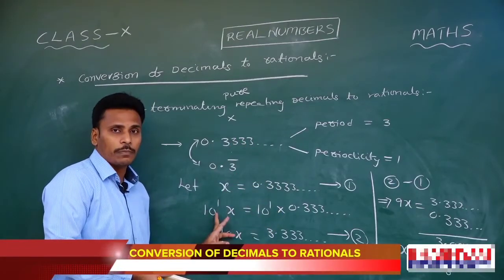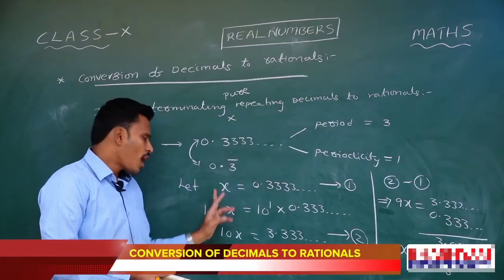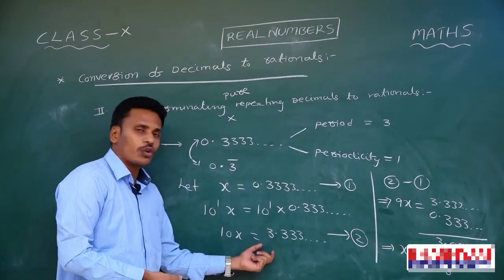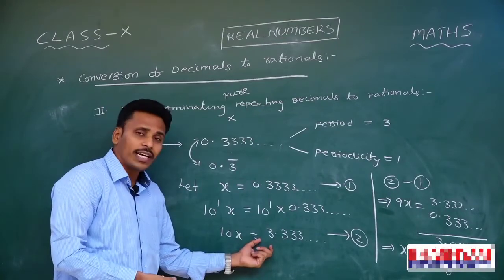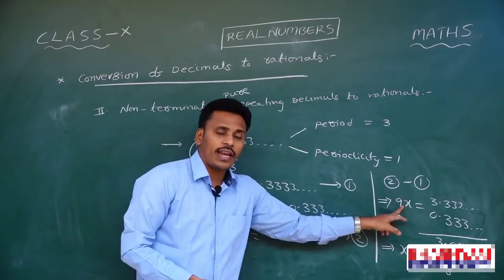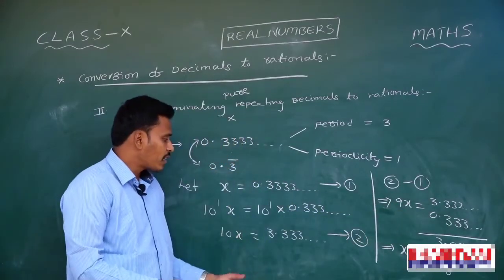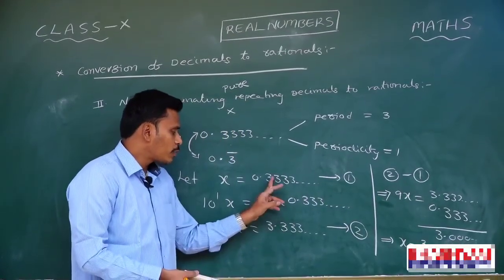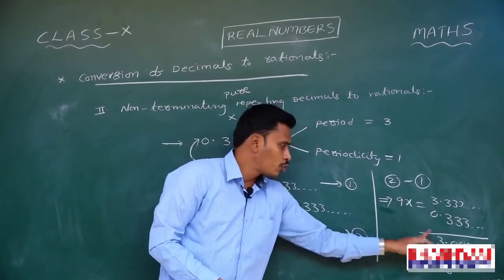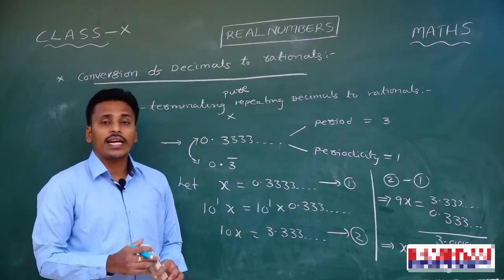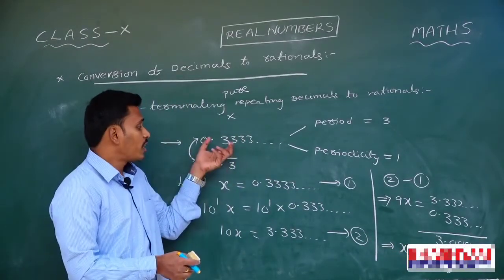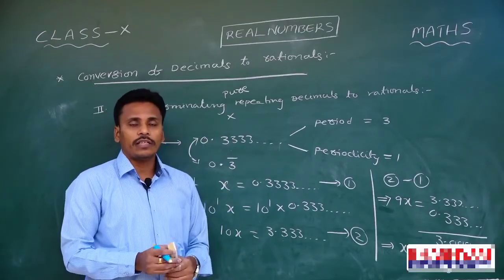If two digits are repeating, I may multiply with 10 power 2 again. Now 10x is equals to this, and we need x, so just subtract these two numbers. 10x minus x is 9x on the left side, whereas on the right side we subtract this decimal from the second decimal, and it results in 3. And 9x is equals to 3, x is 3 by 9, and at the end the rational representation for the given decimal is just 1 by 3.